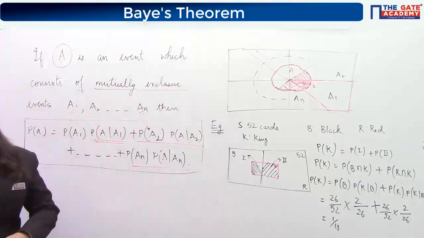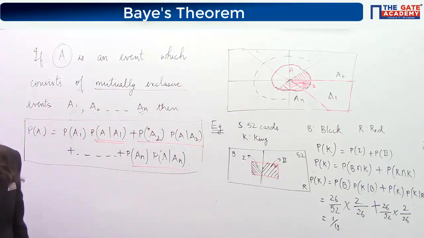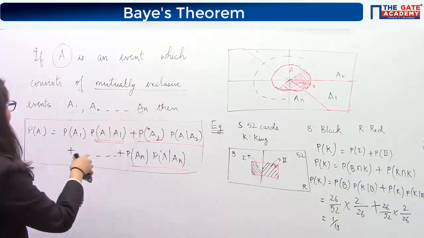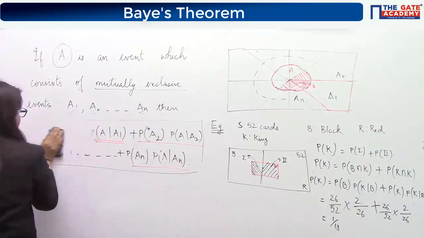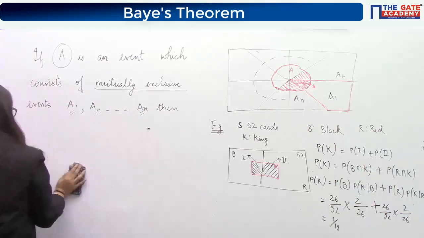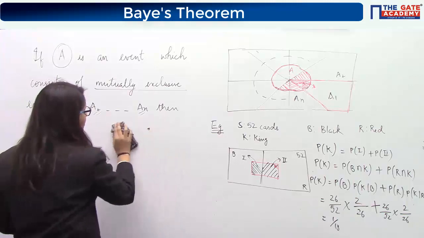Next theorem, Bayes theorem. It is somewhat similar to this one only. So I am changing only the thing over here. What is changed here? So the statement is same as the previous one.